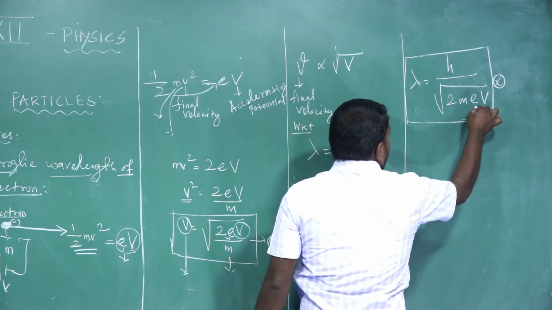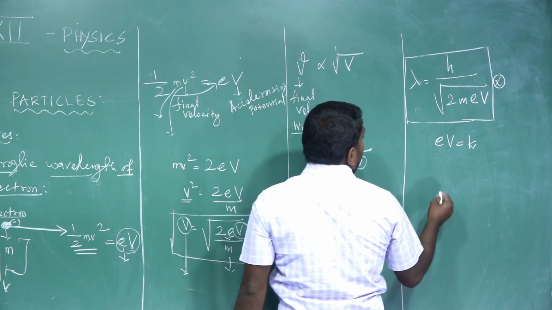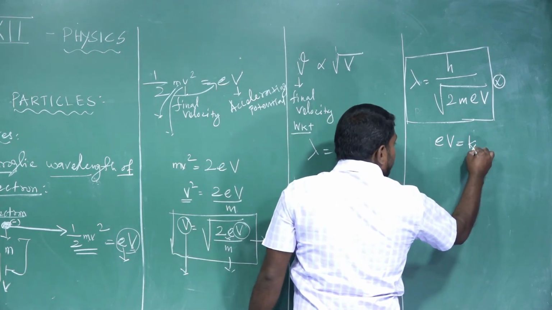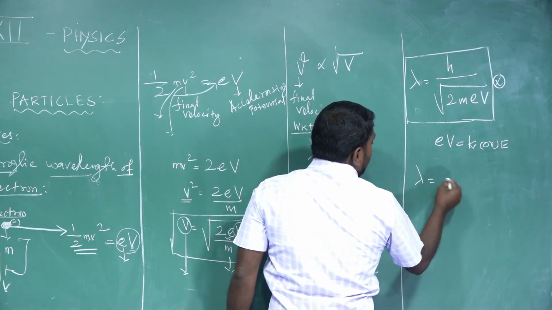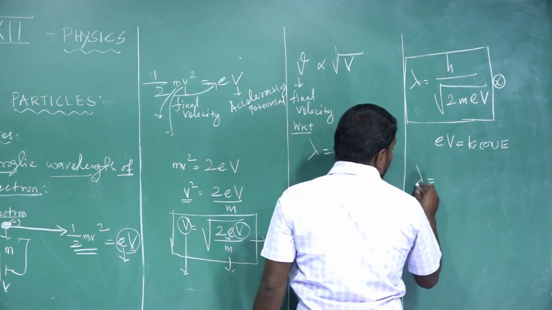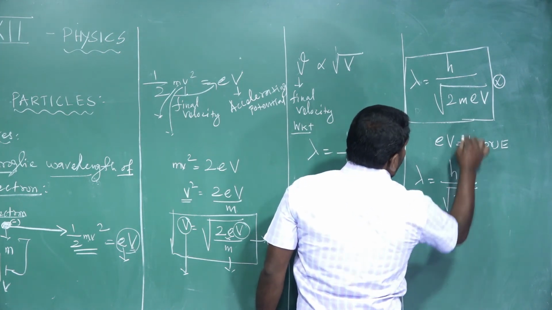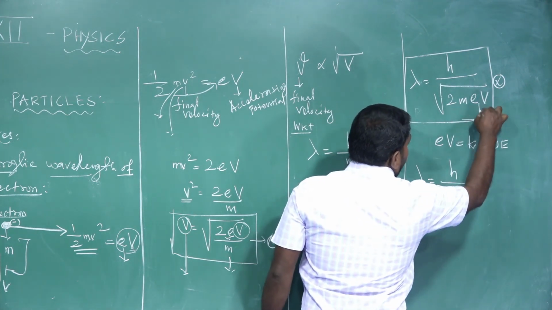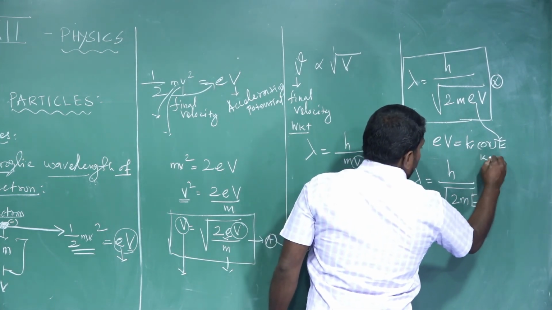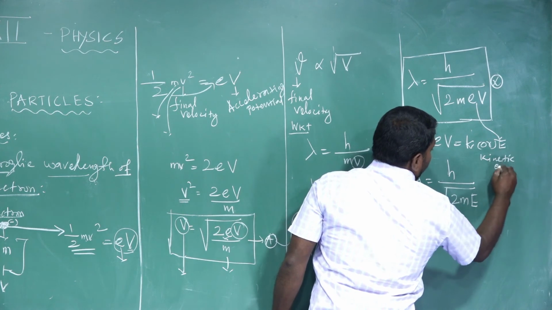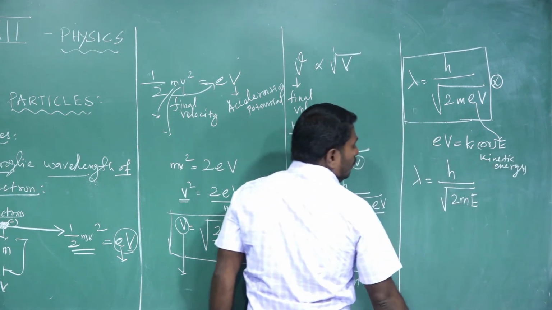Here eV represents the kinetic energy of the moving electron, which is denoted by the symbol K, sometimes denoted by E. So therefore, the de Broglie wavelength of a moving electron, lambda, is equal to h divided by square root of 2 m eV, which is equal to the kinetic energy of the moving electron.